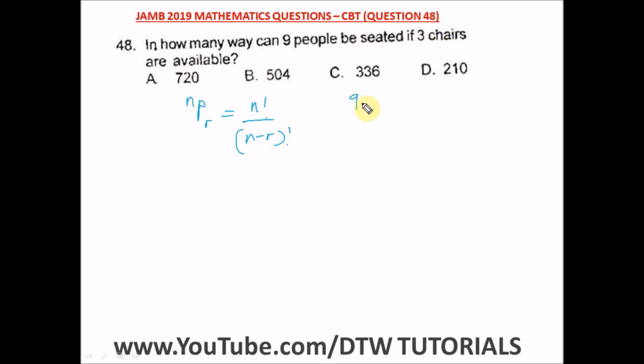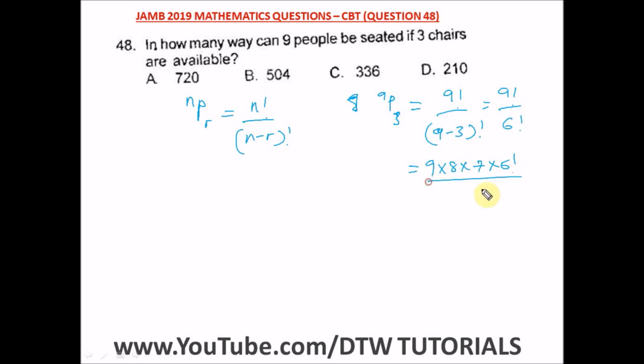So here we're looking for how many ways 9 people can be seated if 3 chairs are available. So we have here 9 permutation 3. So this will give us what? 9 factorial over 9 minus 3 factorial. So what do we have here? That's 9 factorial over 6 factorial. So from here we have 9 times 8 times 7 times 6 factorial divided by 6 factorial, where this will cancel out, and we're left with 9 times 8 times 7, that would give us what? 504. So this is our answer, and our right option is option B.